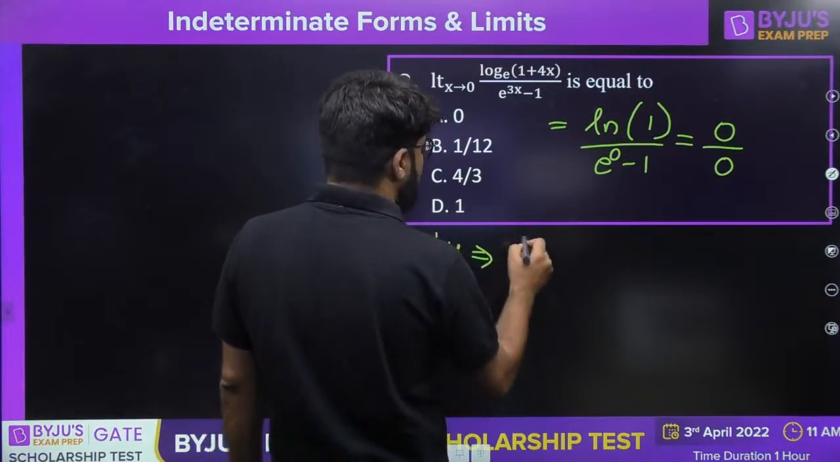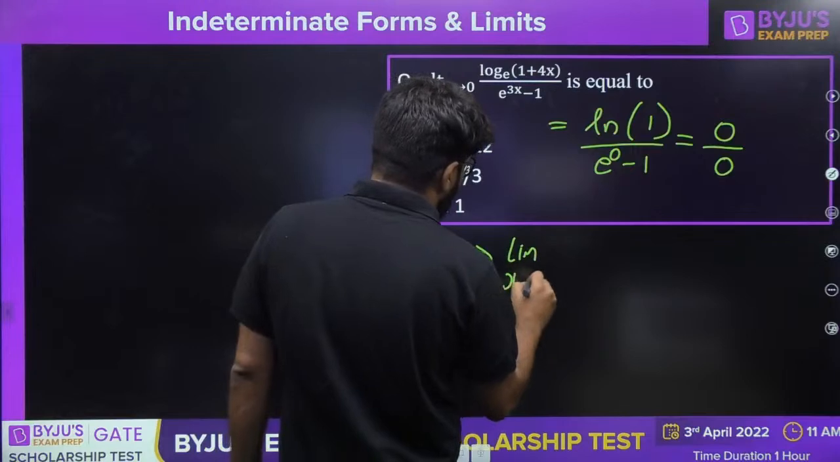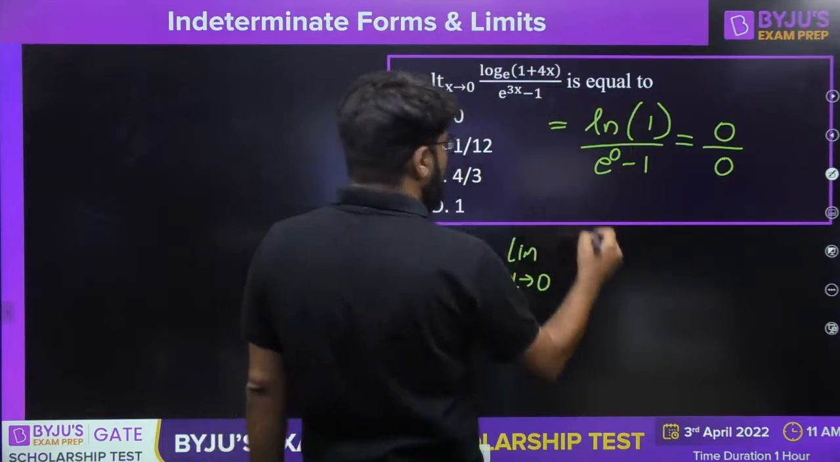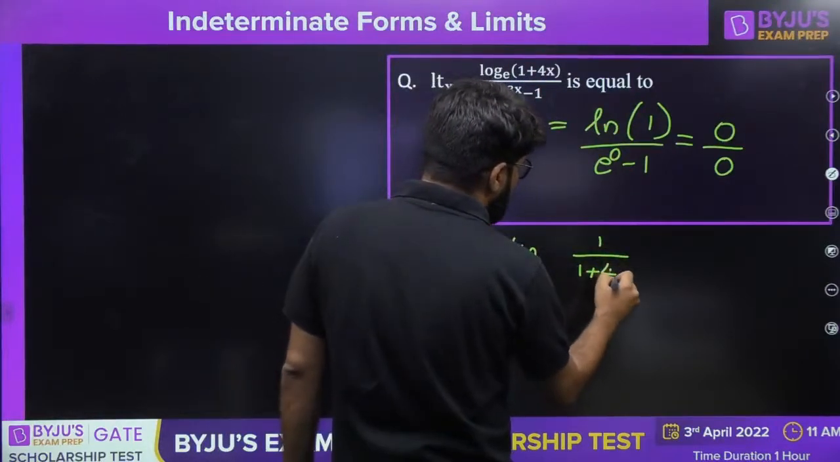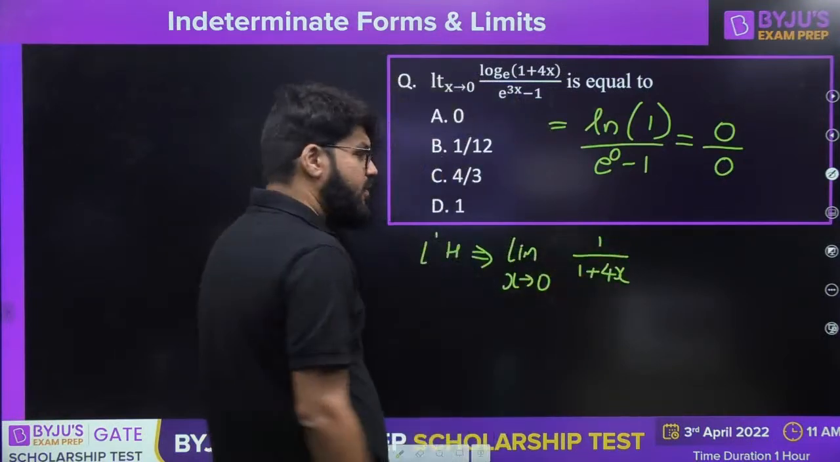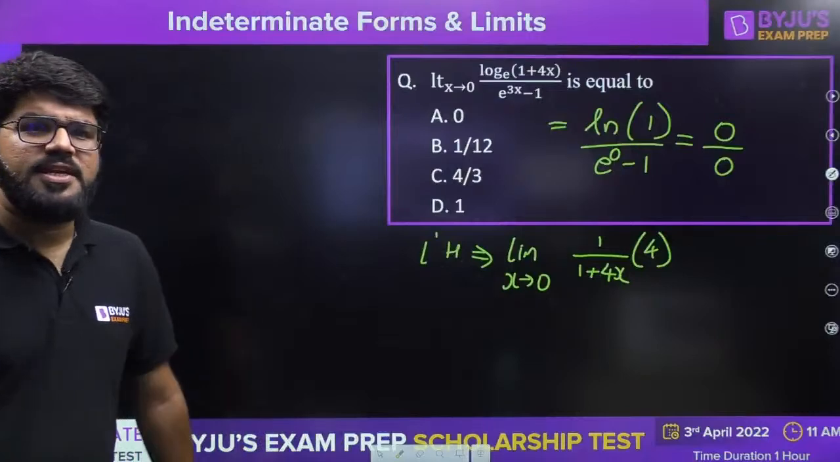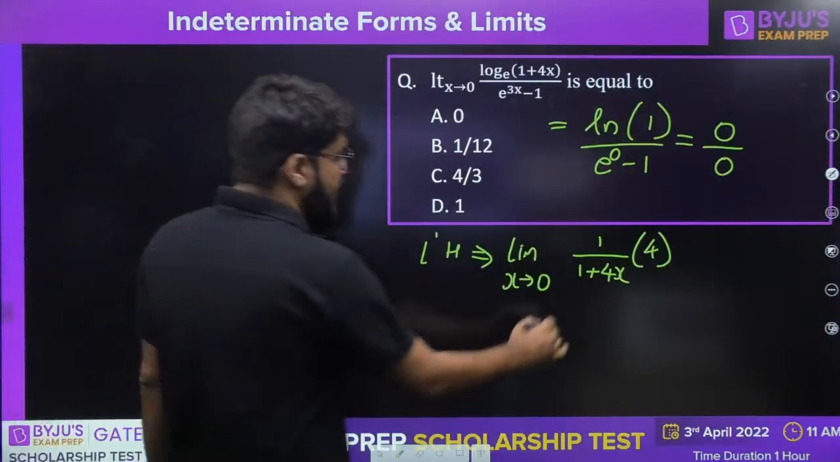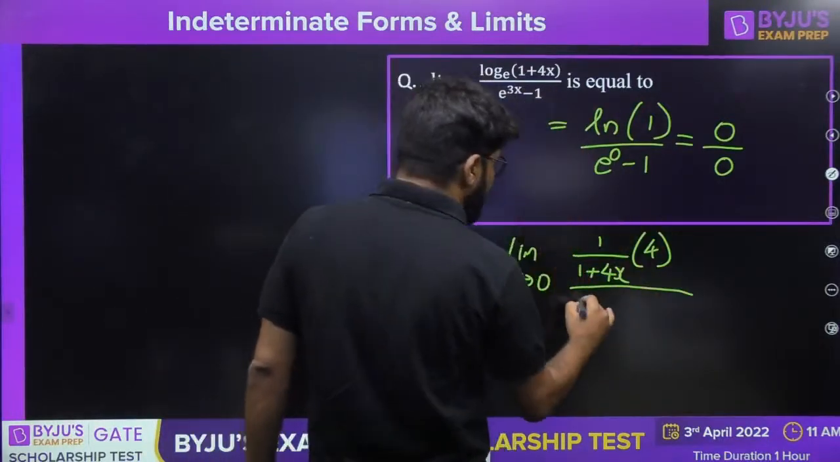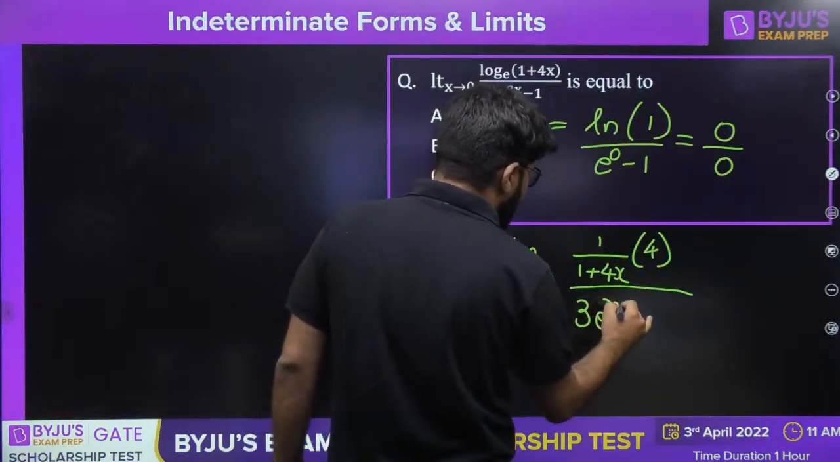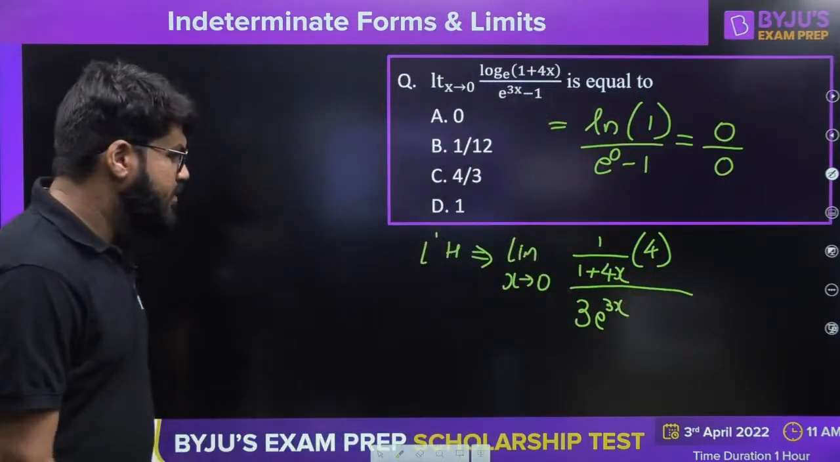If I apply the L'Hospital rule, this becomes the limit of x tending to 0, the differentiation of log(1 + 4x). If it was log x, the differentiation is 1 upon 1 plus 4x. But by the chain rule, when you differentiate 1 plus 4x, the answer is 4, whole divided by the differentiation of the denominator e power 3x, which is 3 e power 3x, right?